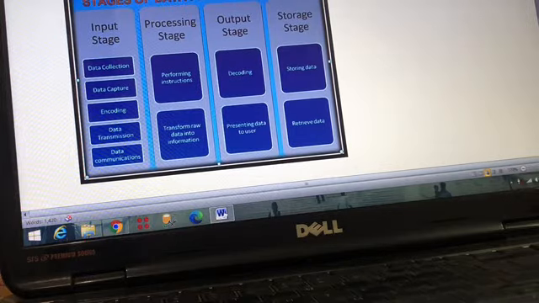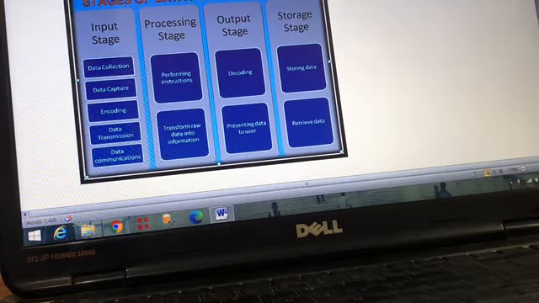So in the input stage, what is coming? In the input stage, it is data collection, data capture, encoding, data transmission, data communications. In the processing stage, what is coming? Processing instruction. Instruction means the things told by somebody, like your family member can say it. If you are saying 2 plus 3, that means you are giving an instruction, do the addition.